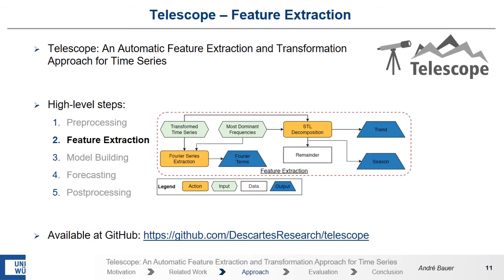In this step, we use information from the first step to decompose the transformed time series into trend, season, and remainder. Moreover, we use the dominant frequencies to extract the Fourier terms of the transformed time series.